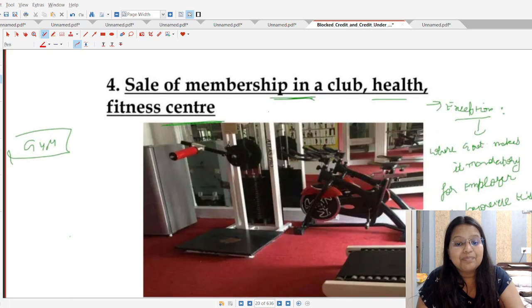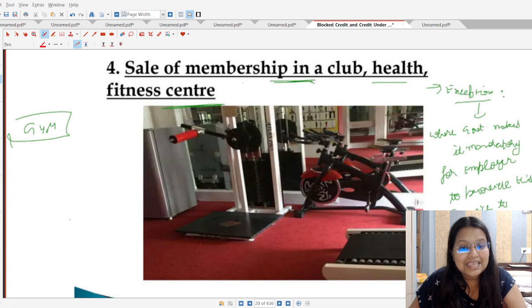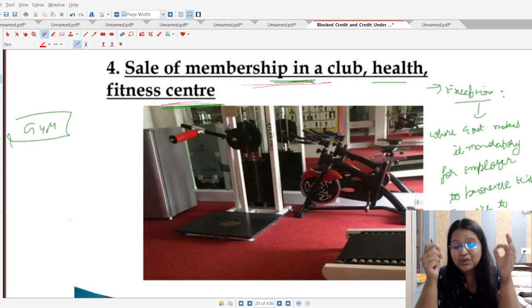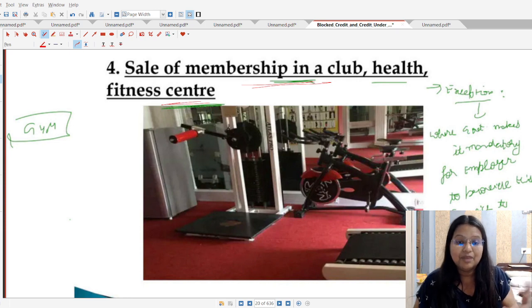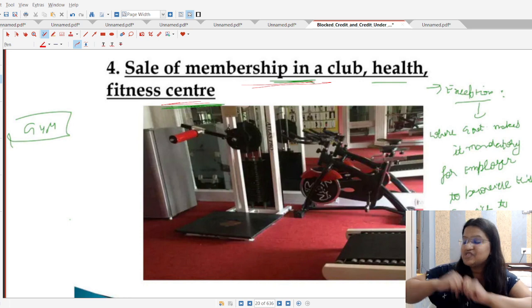Next category is membership in a club. Students, in case of membership in a club, health, fitness center, first of all tell me one thing, can you do this, that you have taken the membership of a club, fitness center and gym in your name, and you just transfer it to another person?